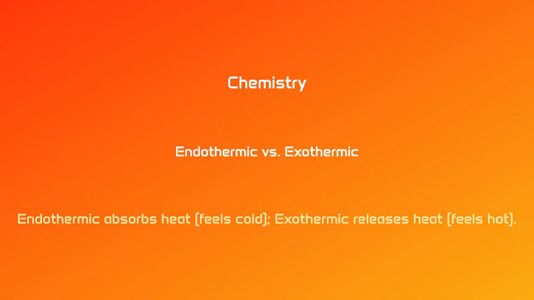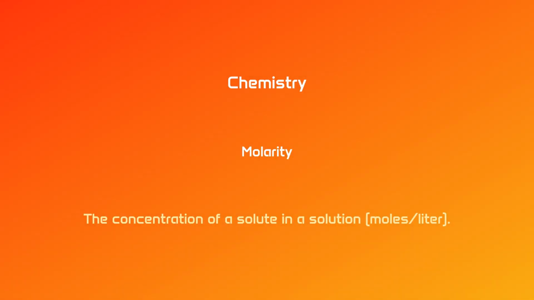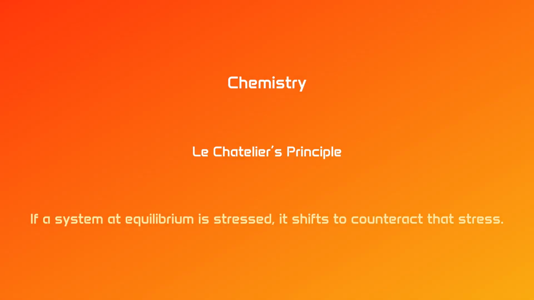Chemistry. Endothermic versus exothermic. Endothermic absorbs heat, feels cold. Exothermic releases heat, feels hot. Chemistry, molarity. The concentration of a solute in a solution, moles per liter. Chemistry. Le Chatelier's principle. If a system at equilibrium is stressed, it shifts to counteract that stress.